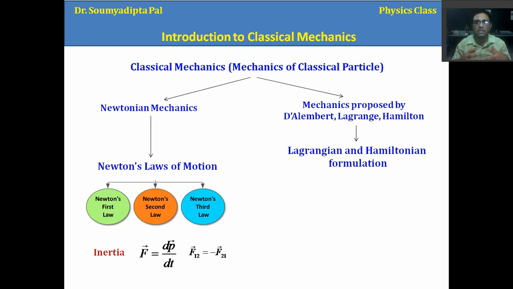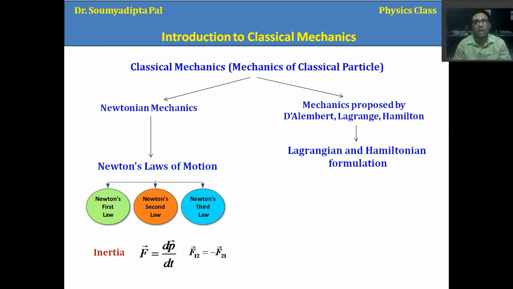If the particle is in a static position, it will stay static forever. Right. Now Newton's second law says that the time rate of change of linear momentum gives us the external force applied on the body. So this gives us the measurement of the force, right?